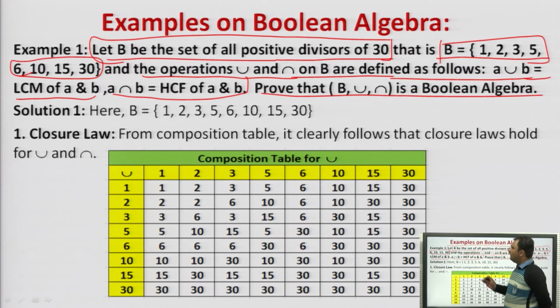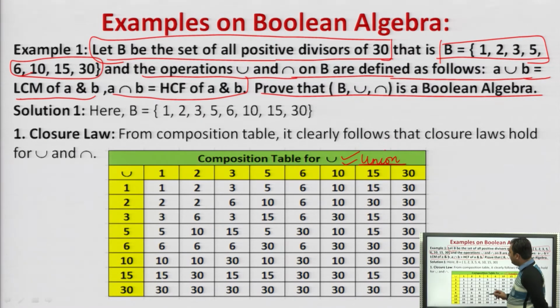So before moving ahead and seeing all the properties, that is closure, commutative, distributive, identity, inverse, we will first prepare the composition table for both the binary operations, that is union as well as intersection. Because in closure, commutative and distributive we use union as well as intersection, whereas in identity and inverse we will be using the inverse values, that is the A complement values. So we have to first prepare the composition table of the same, right? So the composition table for union.